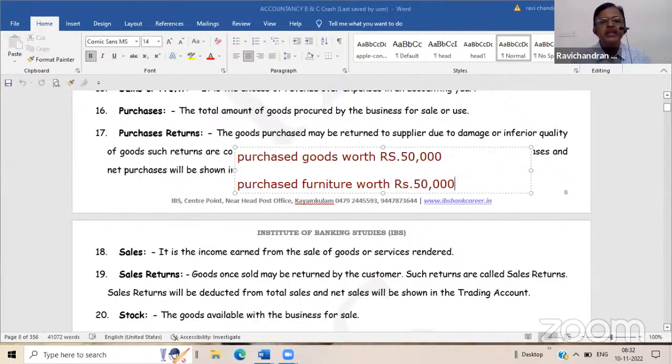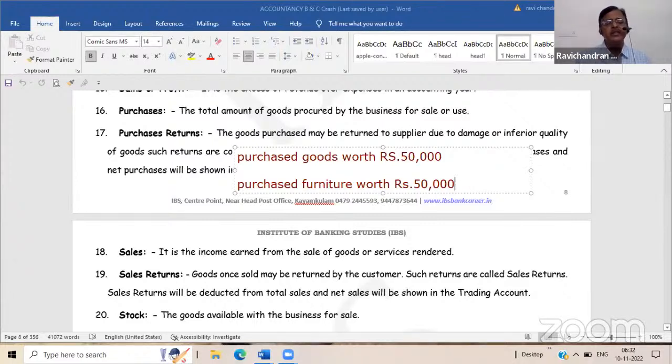Here, these two purchases have different meanings. The first one is that the goods are purchased for the purpose of resale. There we have to account for it in the purchases account. In the second case, the purchase of furniture is for running the business. So there the furniture account should be debited instead of the purchases account.